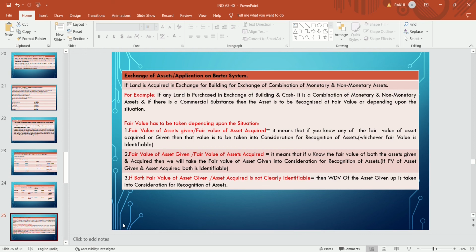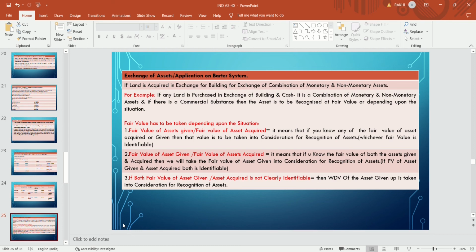And if the fair values of both the asset given and the asset acquired are not clearly identifiable, then they will take into consideration the WDV of the asset given. The written down value of the asset given is to be taken into consideration for recognition purposes. And if only one of the fair values, of the asset given or the asset acquired, is available, then the asset whose amount is available is to be taken into consideration.